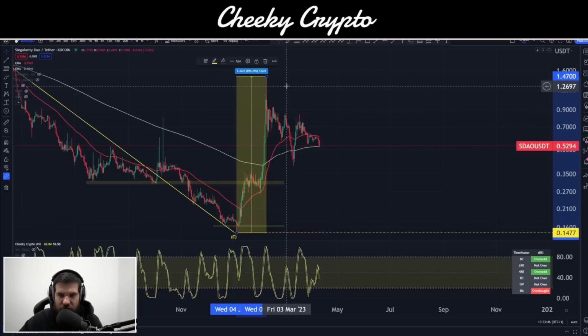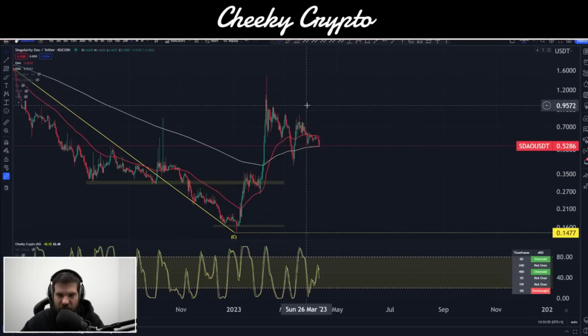Like I said, do your own research on it, as I think you will not regret diving into the world of Singularity DAO. You can see it's had an 895% move to the upside. I think Singularity NET was about 1800%. I still think that for both of these projects, if you're not already invested, you need to do some research and come to your own conclusions as to whether it's something that works for you. Personally, I am invested in pretty much all of the Singularity NET projects. There's a whole ecosystem around them, whether that is BZW, BZWW, or Singularity DAO in the case of this one here.